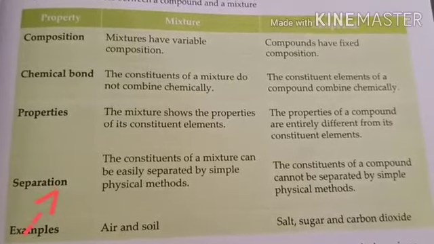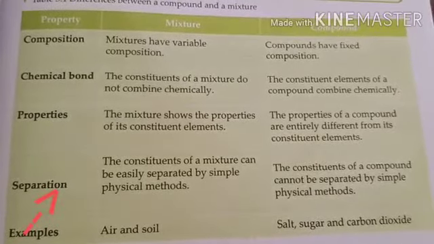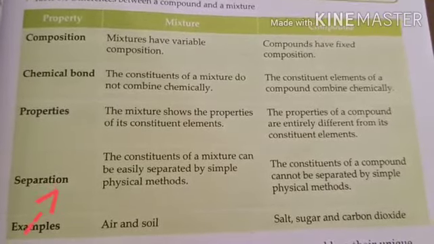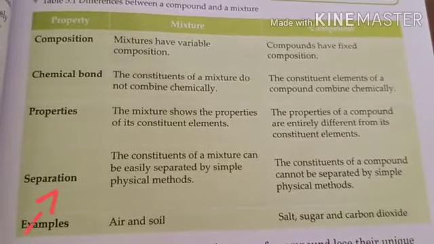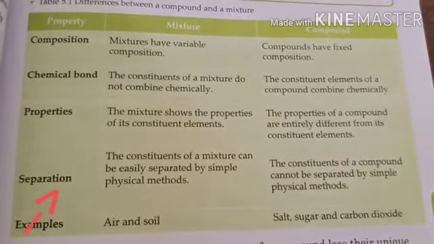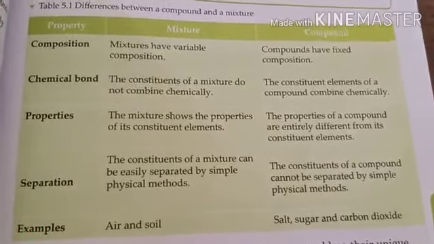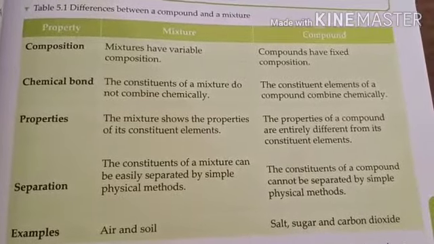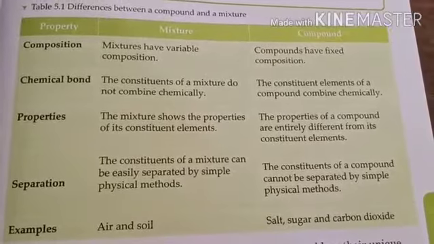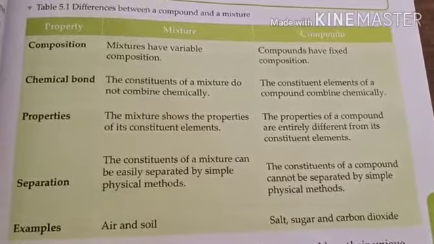The constituents of a mixture can be easily separated by simple physical methods, while the constituents of a compound cannot. Examples of mixtures are air and soil. Examples of compounds are common salt, sodium chloride, sugar, carbon dioxide, etc.